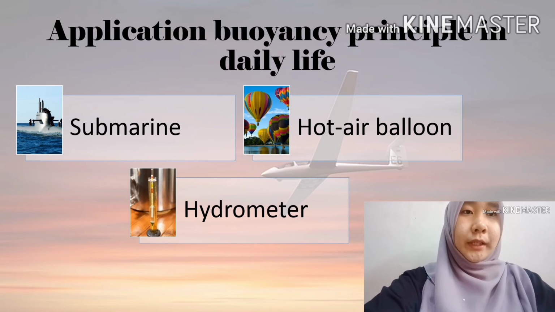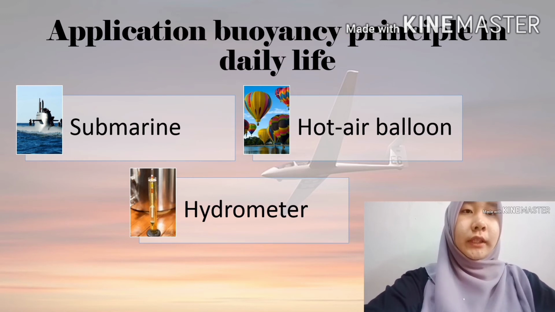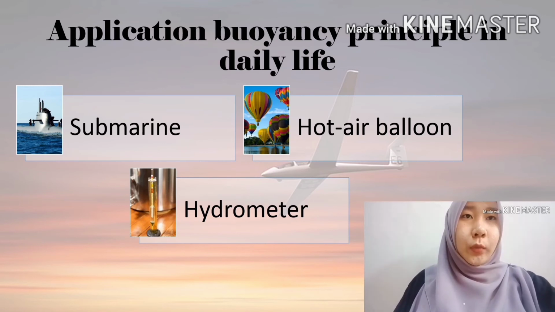And for the hydrometer, a hydrometer is an instrument to measure the relative density of liquid. It consists of a tube with a bulb at the end. Lead shots are placed in the bulb to weigh it down and enable the hydrometer to float vertically in the liquid. In a liquid of lesser density, a greater volume of liquid must be displaced for the buoyant force to equal the weight of the hydrometer, so it sinks lower. The hydrometer floats higher in a liquid of higher density.